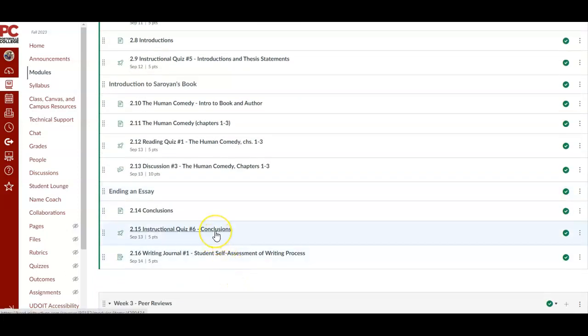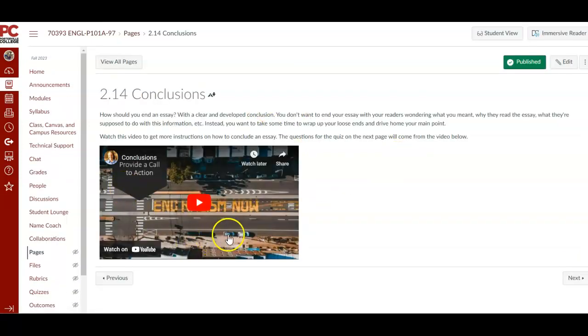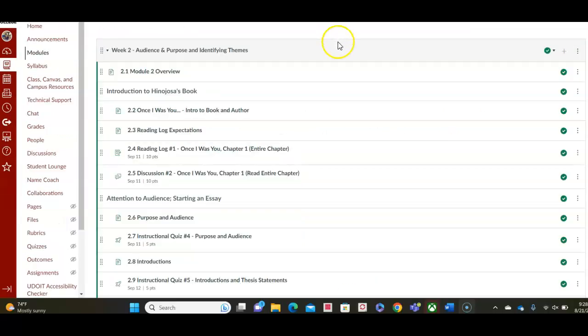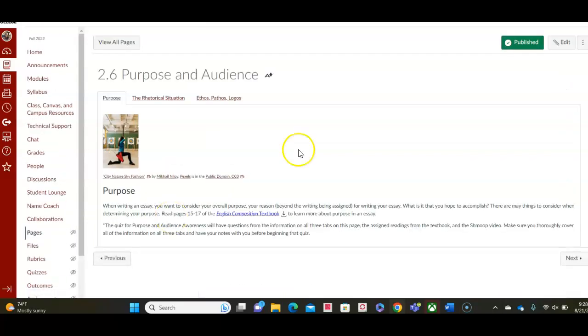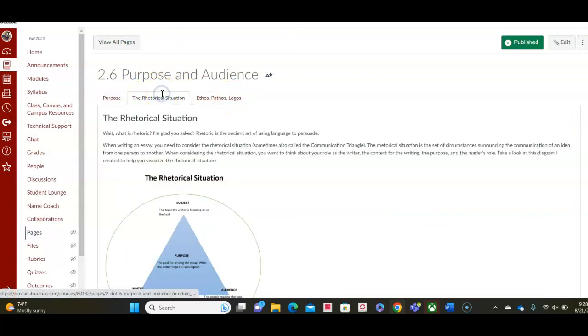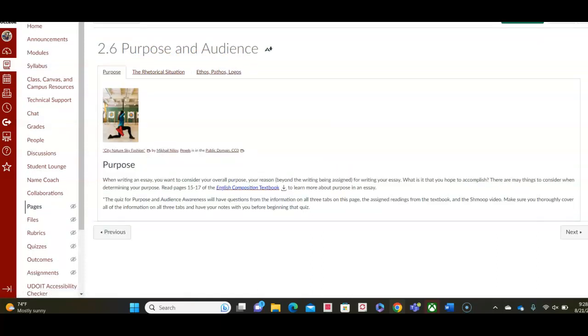You'll also have these instructional quizzes. So when you have an instructional quiz, you'll want to make sure that you read the page before it to get the instructional information and also the video that I've done. Let me take you to another quiz that has an assignment from the textbook to read. Let's see, the purpose and audience page has that. You'll see sometimes I will have different tabs. So when you see this, I want you to click on each one and read through the instructional pages.